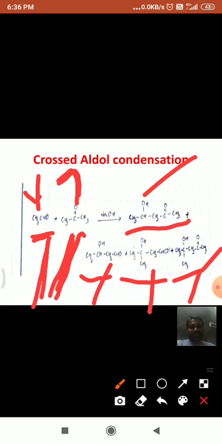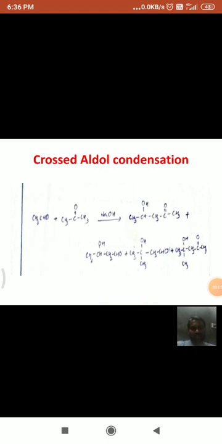So in crossed aldol condensation, it forms more products. For example, between these two, that is acetaldehyde and ketone, that is acetone molecules, the crossed aldol condensation results in four different compounds.